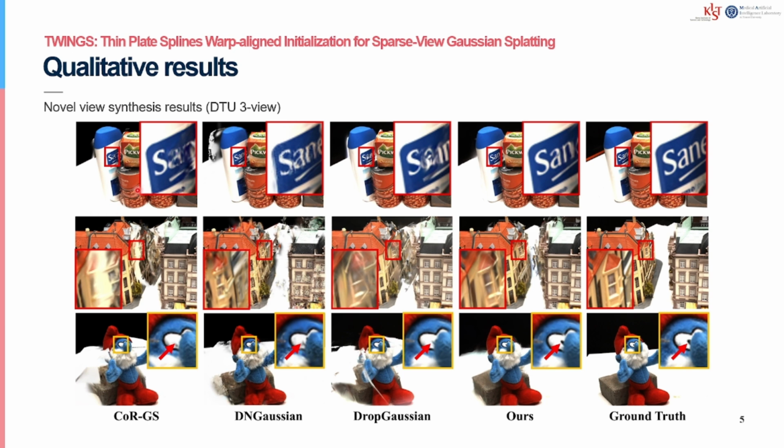Competing methods often blur or misalign the lettering, fail to reconstruct the window framing, or miss small details such as black pupils. In contrast, TWINGS preserved these structures with sharper geometry and more faithful appearance. This shows that better geometric initialization directly improved the final reconstruction quality in sparse-view 3D GS.